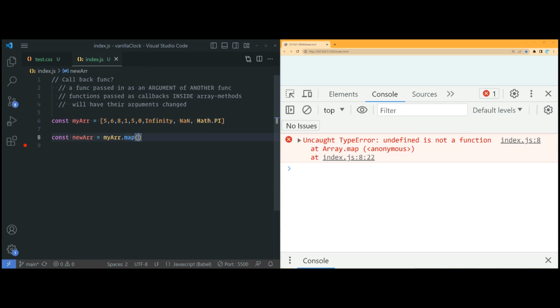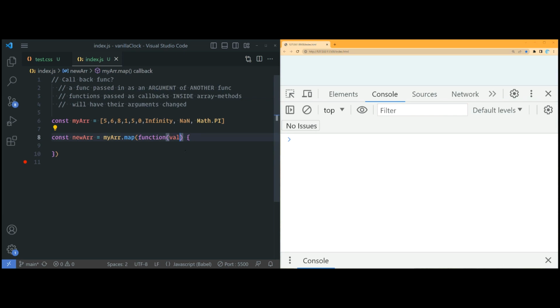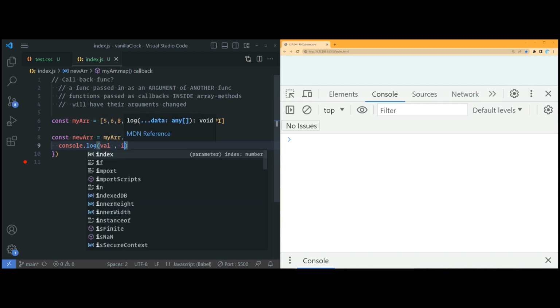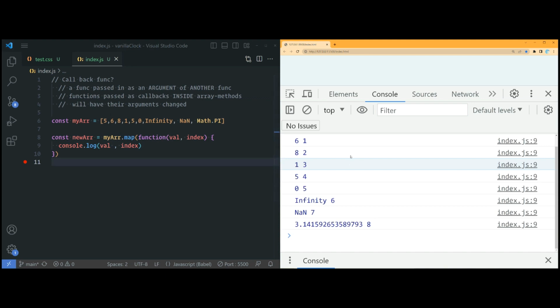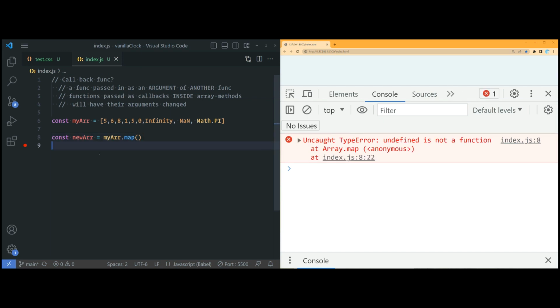Okay. So normally we can define a function in here, right? And I would call this val, index. And then I will console.log val and index. Okay, so if I do that here, you see that here's all the values and here's all of the index, right? Starting from 0. Now, instead of defining the function inside here, okay, we can also define the function outside.